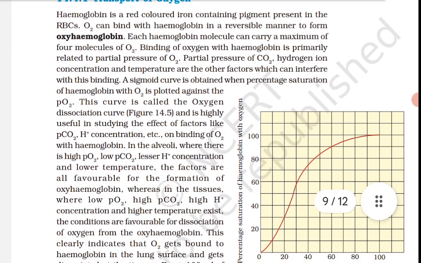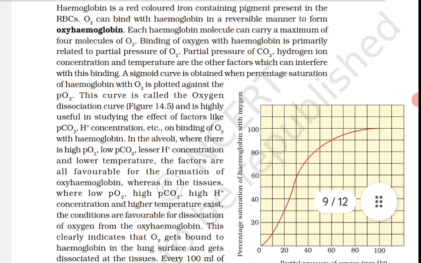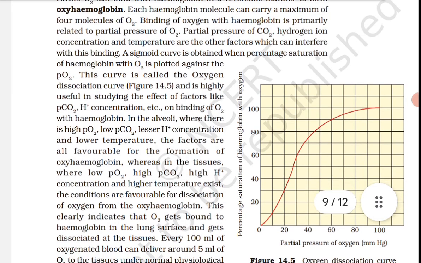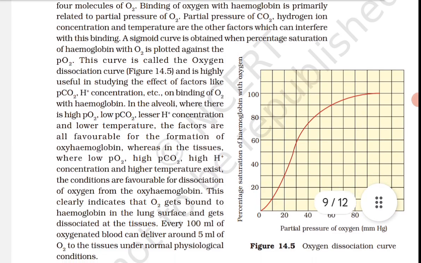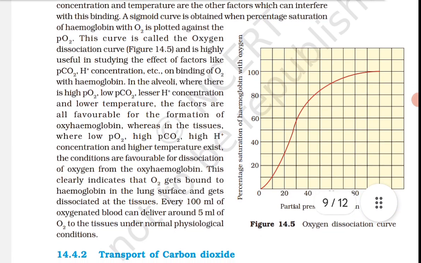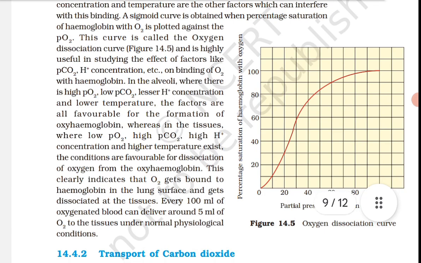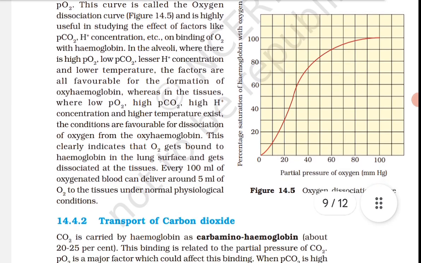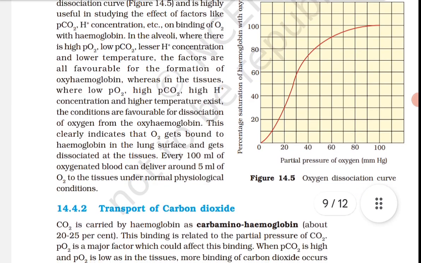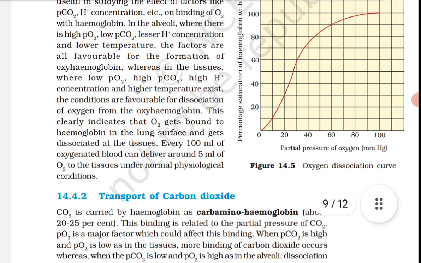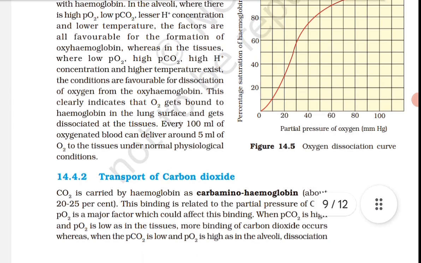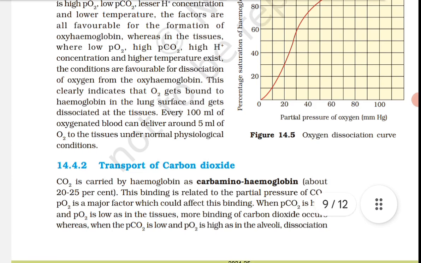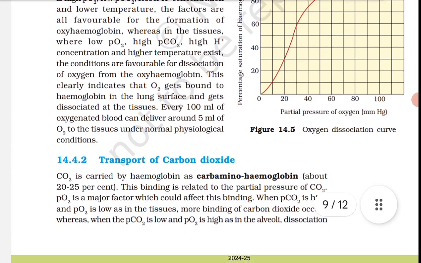Whereas in the tissues where low partial pressure of oxygen and high partial pressure of carbon dioxide, high hydrogen ion concentration and higher temperature exist, the conditions are favorable for the dissociation of oxygen from the oxyhemoglobin. टिश्यूज़ में क्या होता है, लो PO2 होती है, हाई PCO2 होती है, हाई H+ कॉन्सेंट्रेशन होता है और हायर टेम्परेचर होता है, जो कंडीशन है फेवरेबल फॉर डिसोशिएशन ऑफ ऑक्सीजन फ्रॉम द oxyhemoglobin.